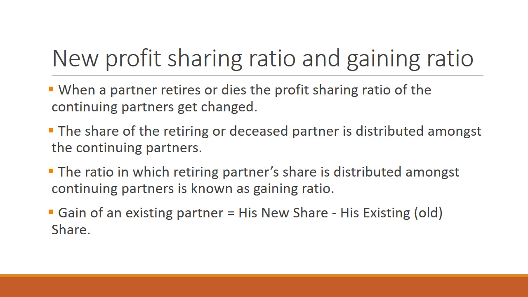So, a new profit sharing ratio: when a partner retires or dies, the profit sharing ratio of the continuing partners gets changed. So the share of the retiring or deceased partner is distributed among the continuing partners, or sometimes it might go to one of them, as the agreement may be. The ratio in which the retiring partner's share is distributed among continuing partners is known as the gaining ratio. So the gain of an existing partner will be equal to his new share minus his old share.